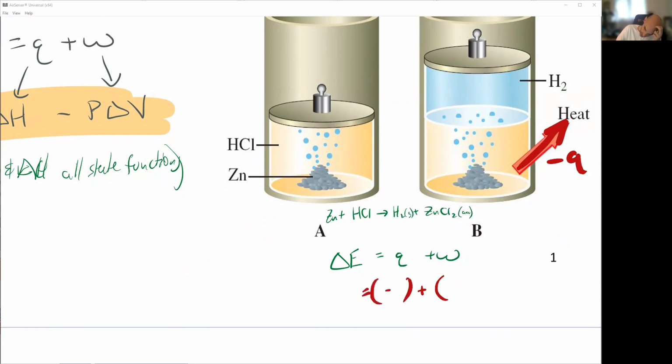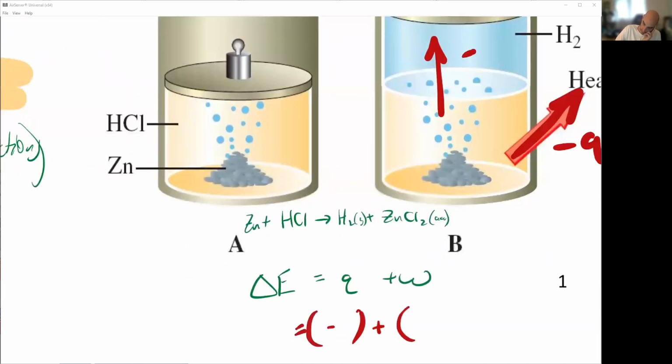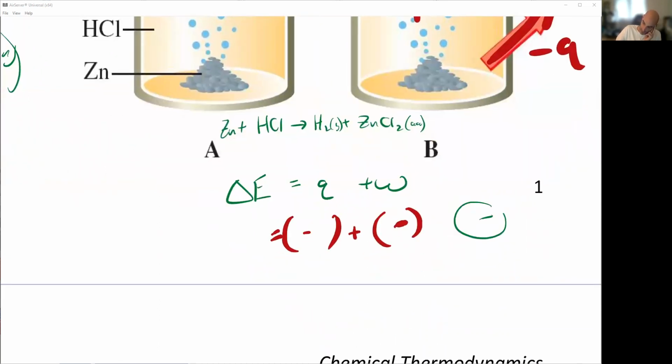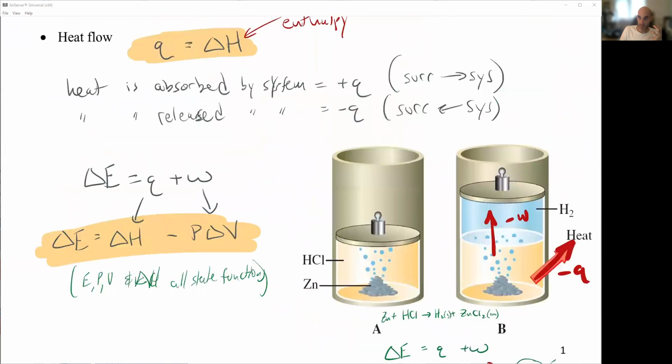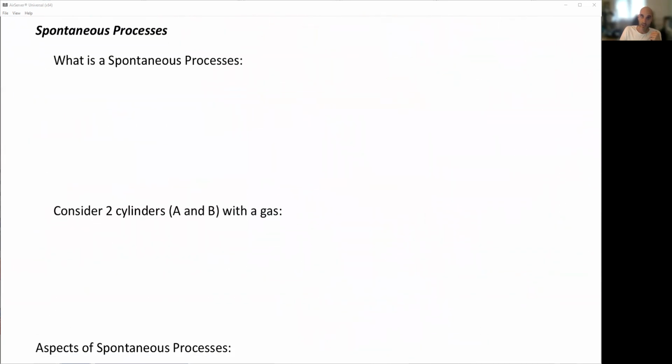What about the work term? In this case, I'm pushing back against the surroundings, so I'm increasing the volume. A positive delta V is a negative work term as well. So overall, my total energy for this is going to be negative, and the system is losing that energy. It's losing it into the surroundings because it's pushing back against everything, right? Those are the concepts we're looking at, the overall change in energy.